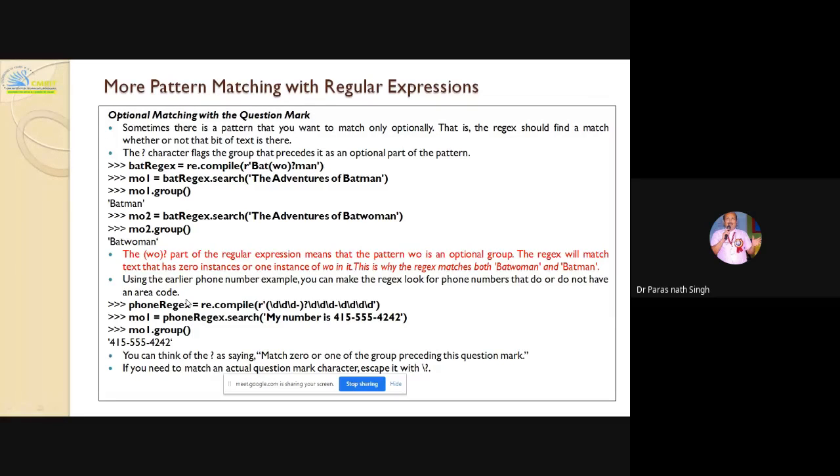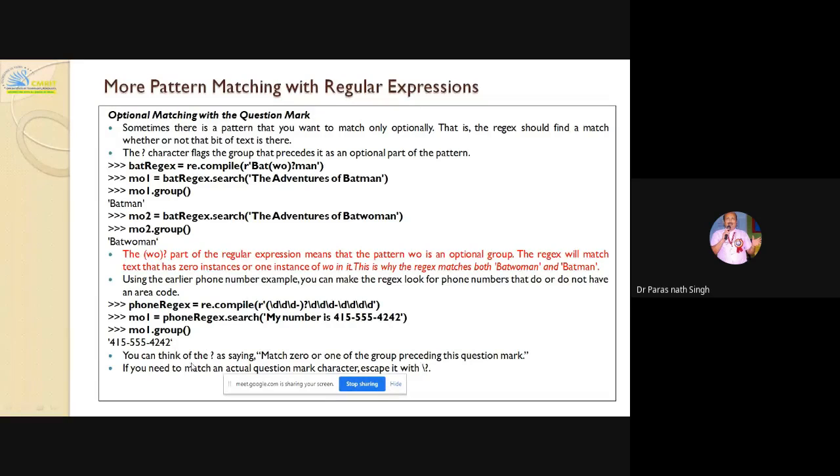Understood? Using the earlier phone number example, you can make the regex look for phone numbers that do or do not have an area code. It may not have the area code also. You are giving the question mark, making the group, so this may or may not be there. This is showing here, my number is this much.